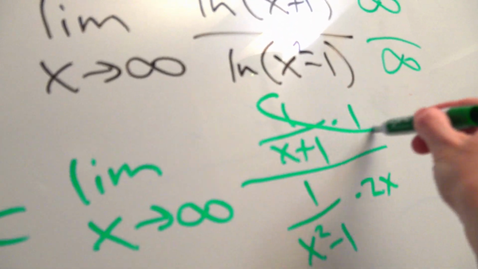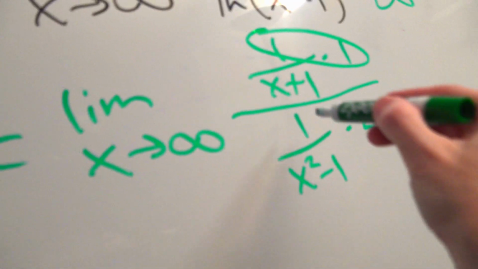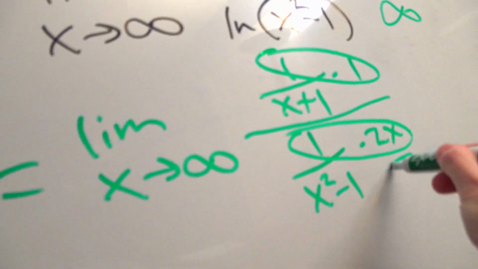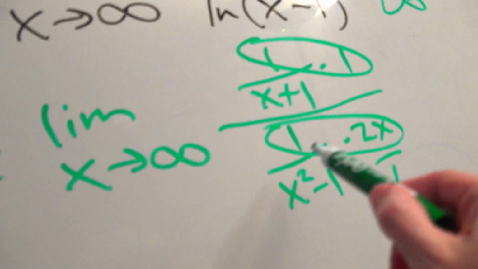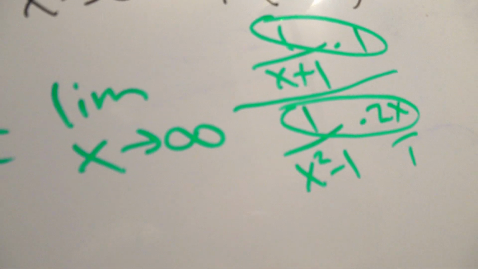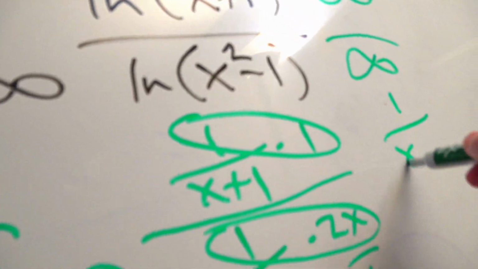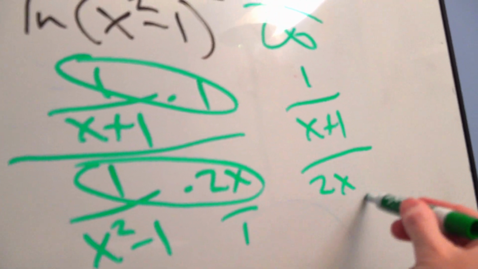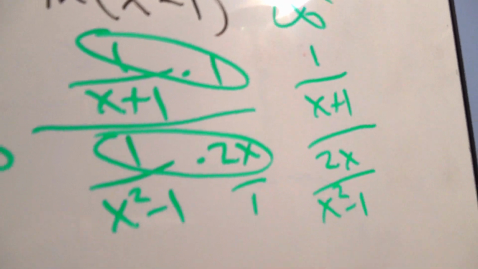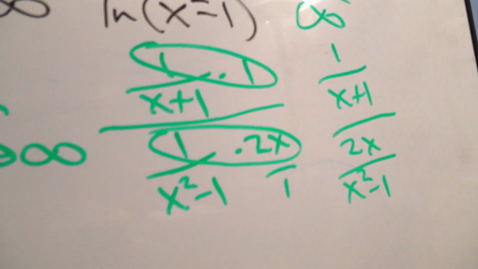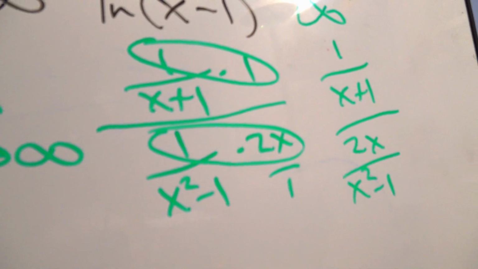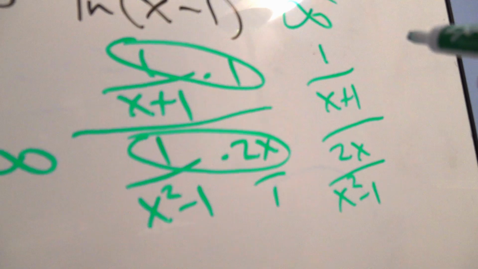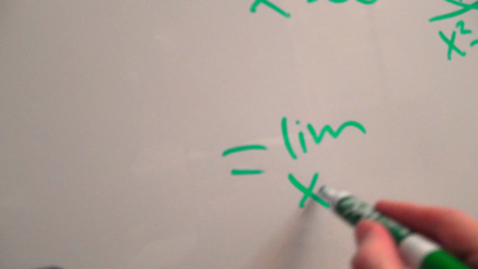Okay, now here's what we're going to do. We're going to do 1 times 1 is 1. We're just going to combine those. We're going to do 1 times 2x because that's 2x over 1, right? So let's just make these into single fractions. Now wait a minute. If these are single fractions, 1 over x plus 1, and 2x over x squared minus 1, if that's a fraction over a fraction, can't we just do a keep change flip? We can flip this one up to the side and make it into a multiplication problem. So this is not a L'Hopital step here.